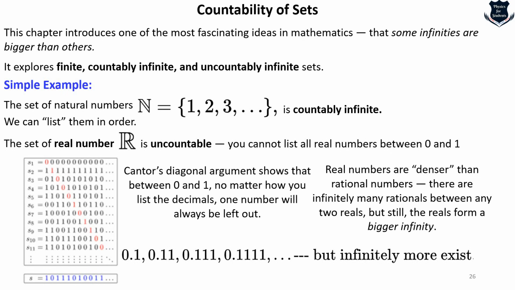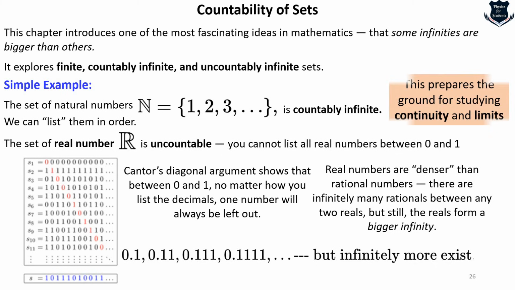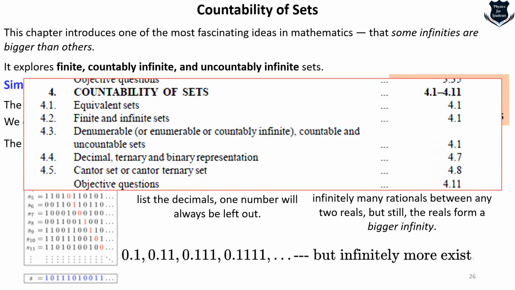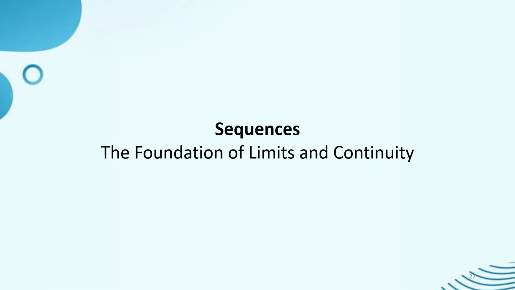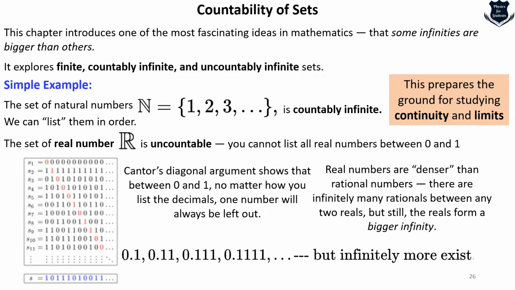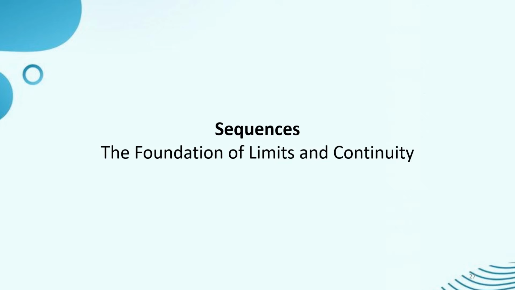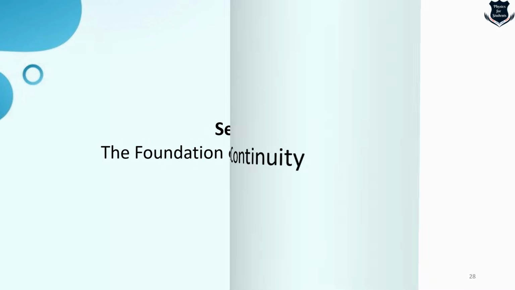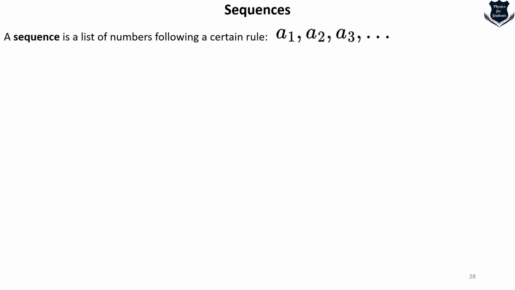So 0.1, 0.11, 0.1 and infinitely more exists. Here the book actually prepares you for studying the next step, which is called continuity and limits. Here I have given again a screenshot of what is covered in terms of countability of sets. And then, as I have shown you, if you turn the page over here, this is actually a precursor to continuity and limits, and the next chapter talks about sequences, the foundations of limit and continuity.